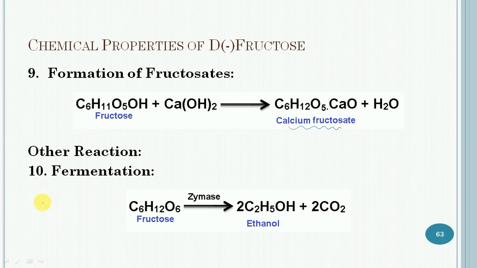Then the next category is the other reactions. In this case the main reaction is fermentation. Like glucose, fructose can also undergo fermentation in the presence of yeast to yield ethyl alcohol.